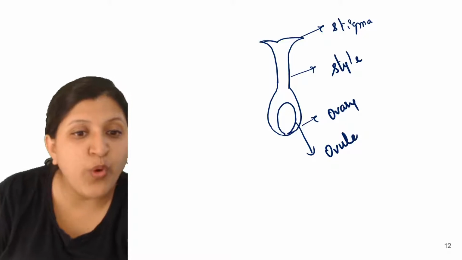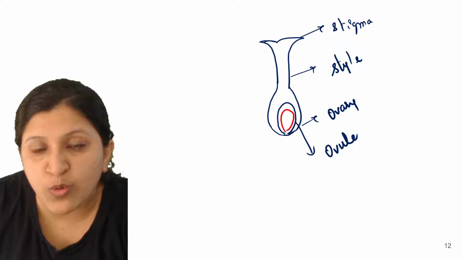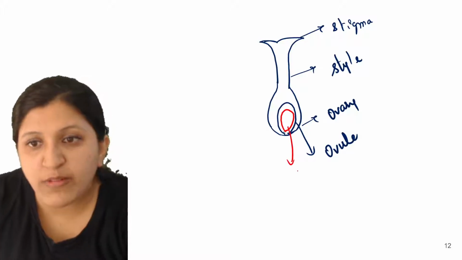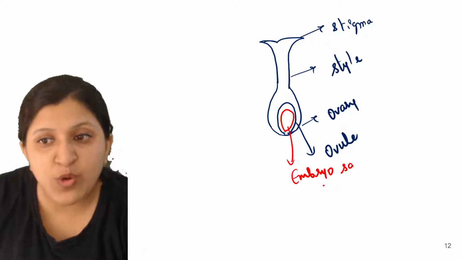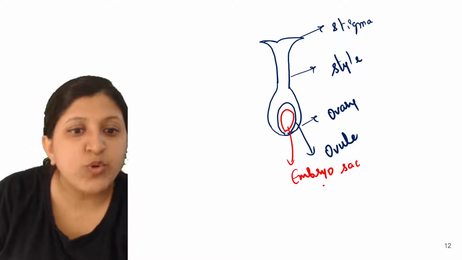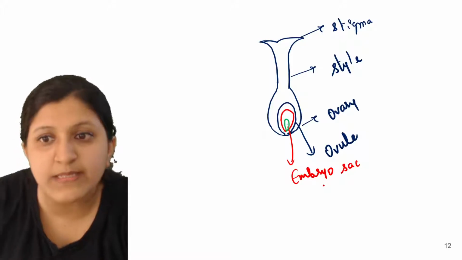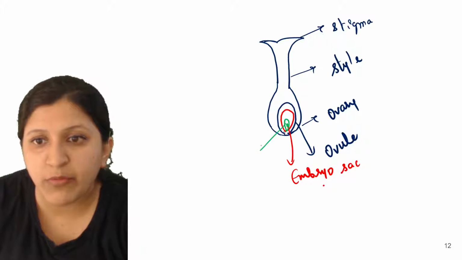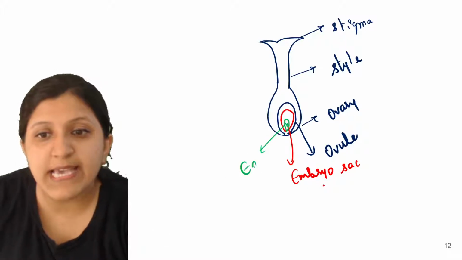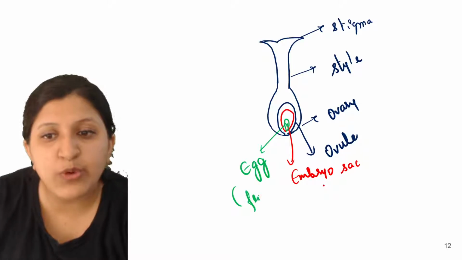Inside the ovule what we will find? Inside ovule there is an embryo sac. Okay, so now this one is an embryo sac, and this embryo sac is having what? So it is having an egg nucleus, that is egg cell is present. So the green one what I have drawn, that is an egg cell. Okay, so this is an egg cell having the female nucleus.